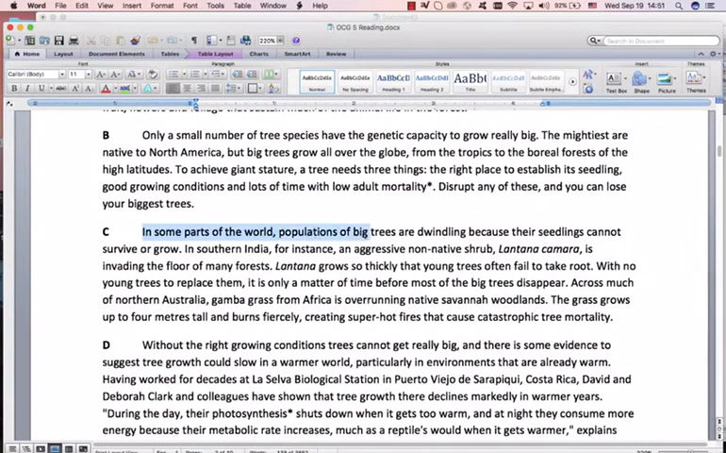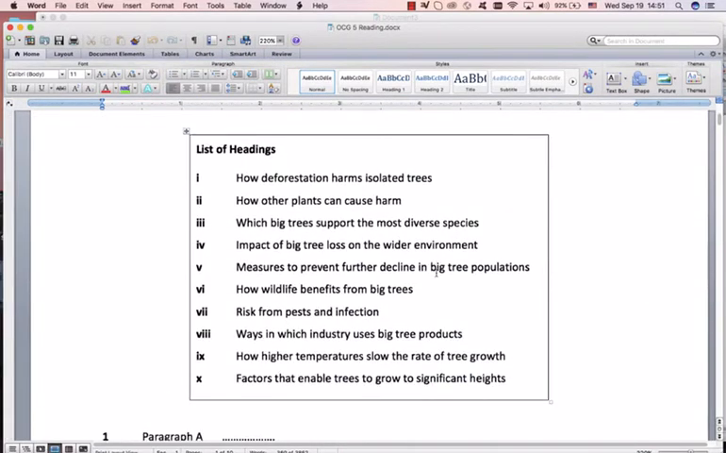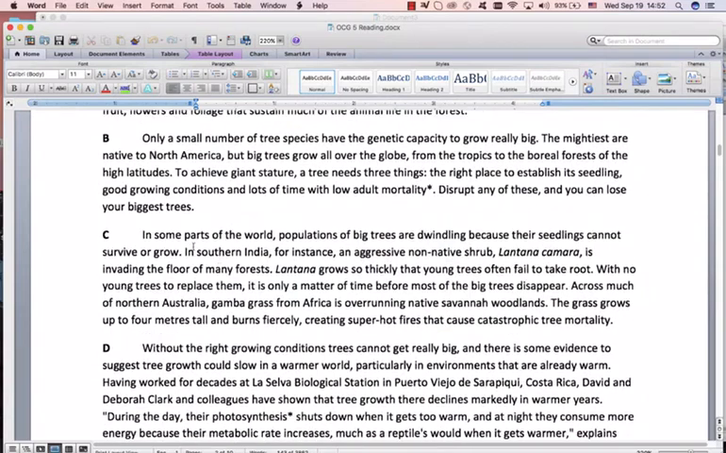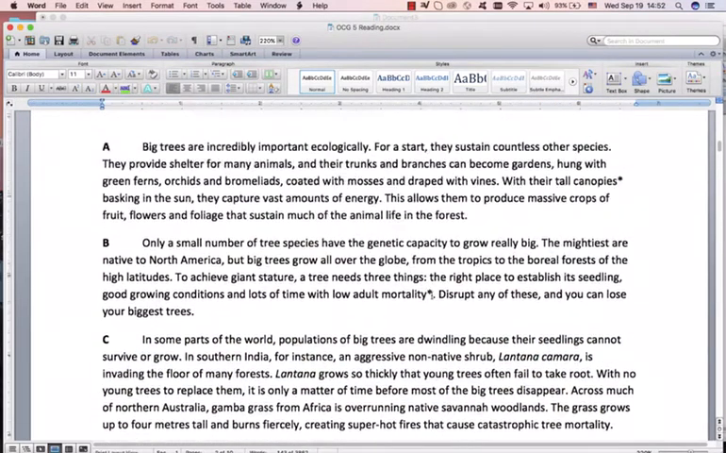In some parts of the world, populations are dwindling. This means getting less, because their seedlings cannot survive or grow. Seedlings is baby trees. Something about seedlings. Deforestation, no. Other plants causing harm, no. Big trees, diverse species, no. No. This is decline in populations. This is dwindling, maybe that one. Wildlife, no. Where's seedlings? I don't see anything about seedlings. Pests, industry, temperatures. No. Okay, so nothing from that. Nothing there about seedlings. Now you think you're wasting time. You're not wasting time because you're becoming familiar with the paragraphs and you're becoming familiar with the headings.